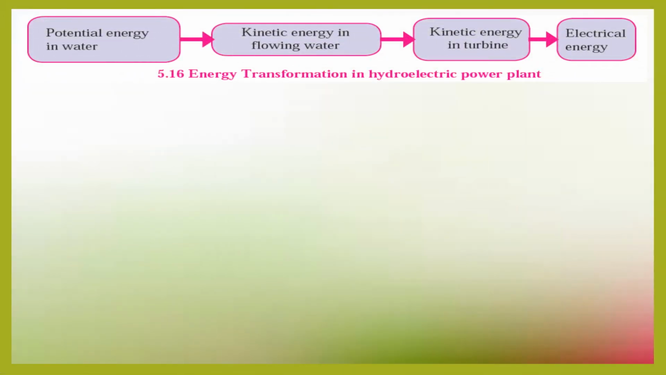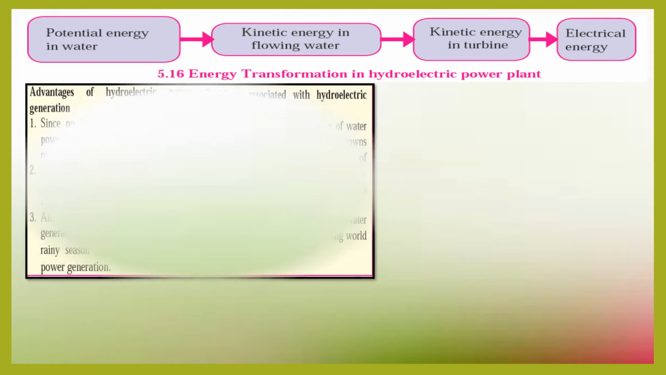The steps of energy transformation in a hydroelectric power plant, beginning with potential energy in water, changing into kinetic energy in flowing water, then to kinetic energy in a turbine, and finally to electrical energy.